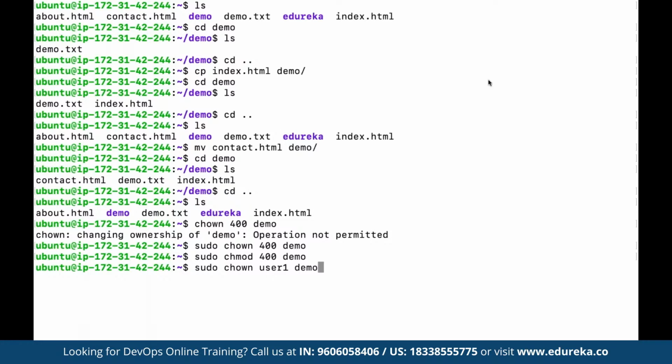Now we know that Git is also going to be pre-configured. So let's do one thing. Let's clear the screen here. Now we know that Git is also configured here. So Git, we know, is basically a version control system. Using Git, we can see the list of all the changes that have been done in a particular file.